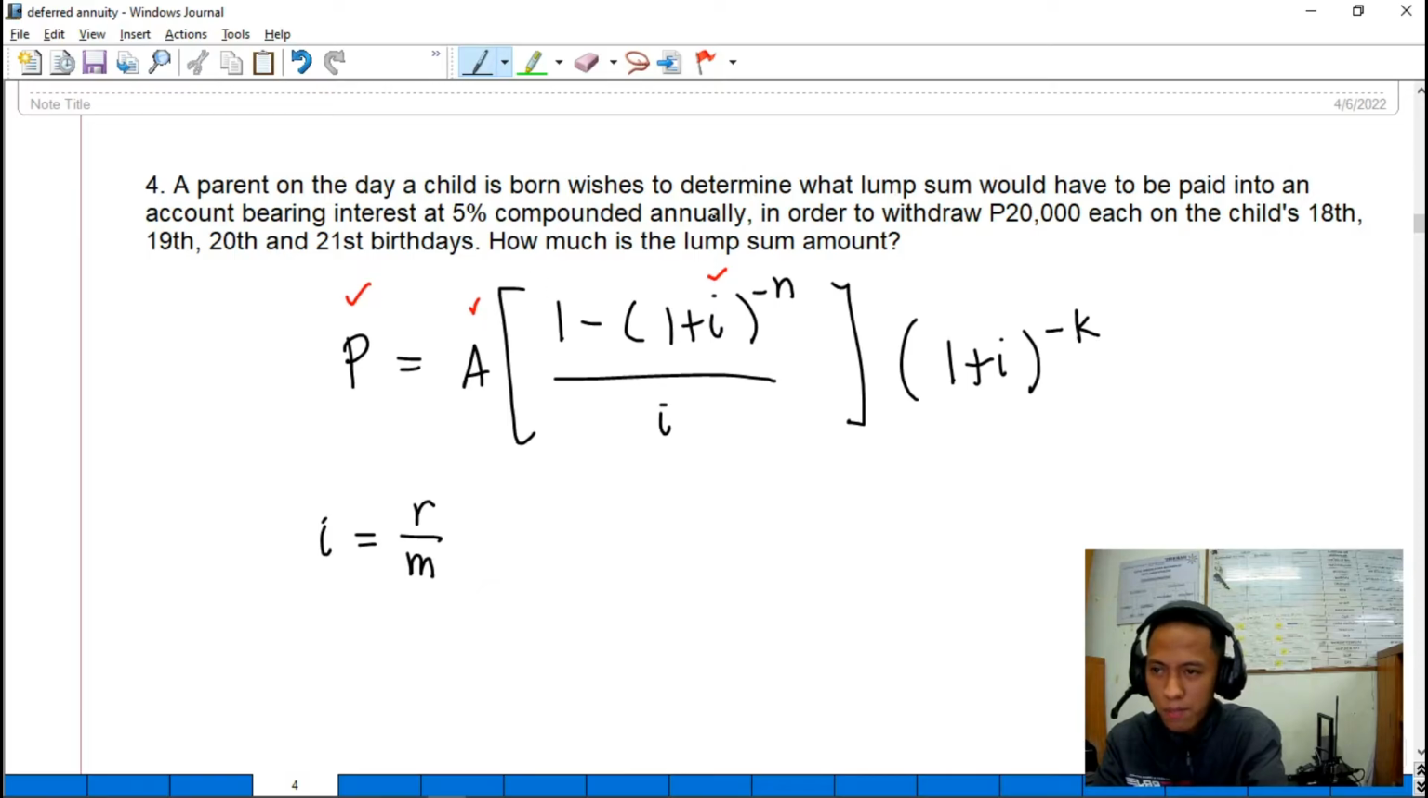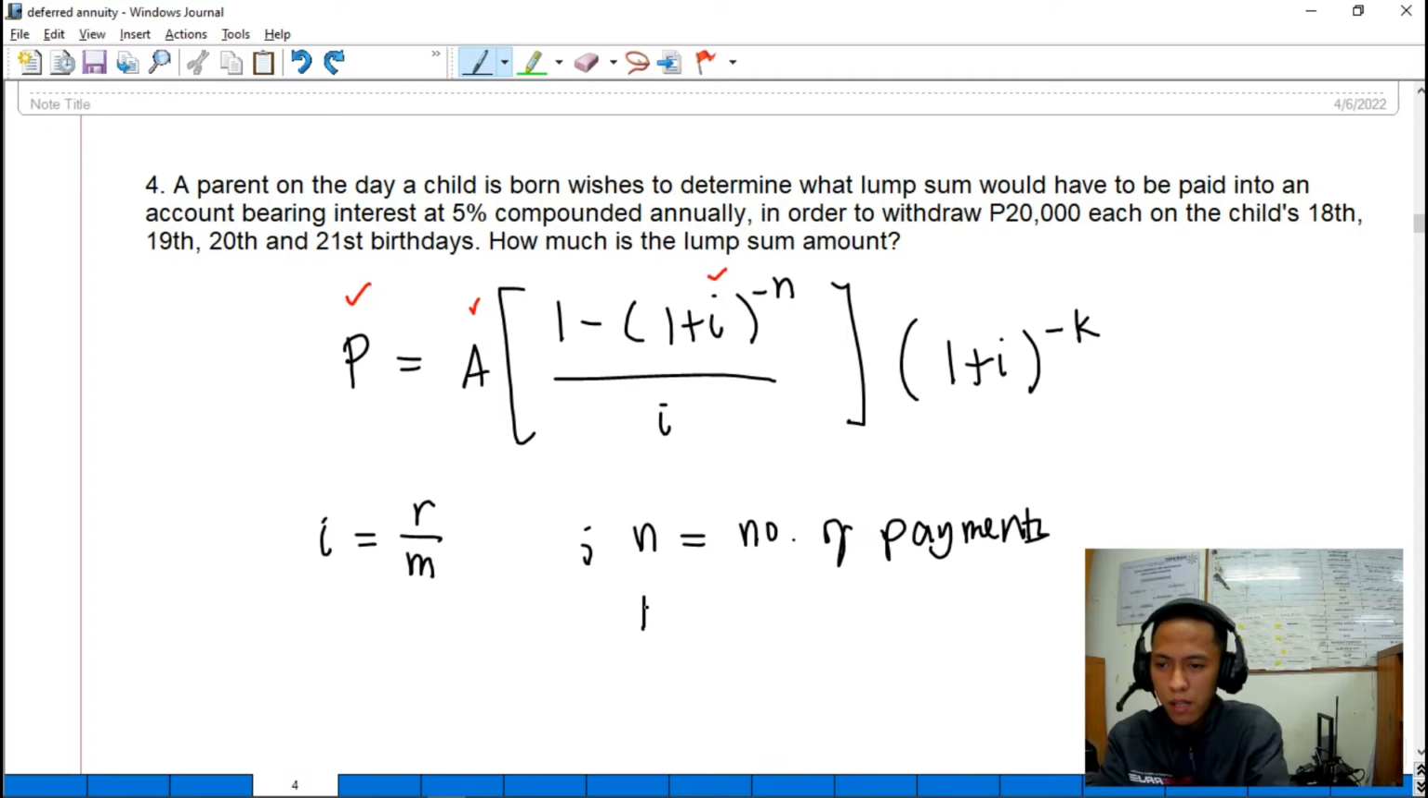Here's a problem, compounded annually. So, therefore, M is 1. N naman dito, guys, is the number of payments, so ilang beses nagbayad. And K is the period of deferral.